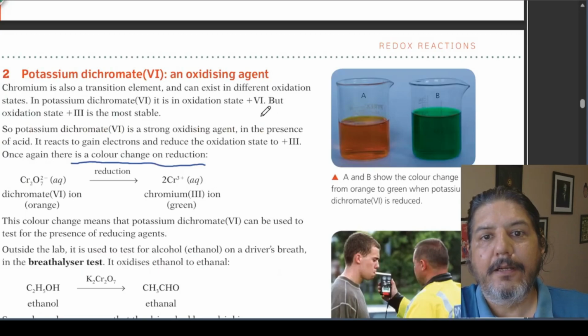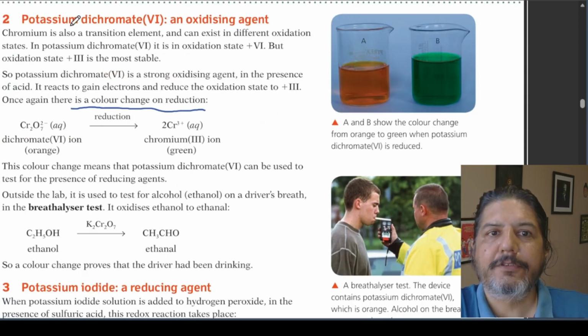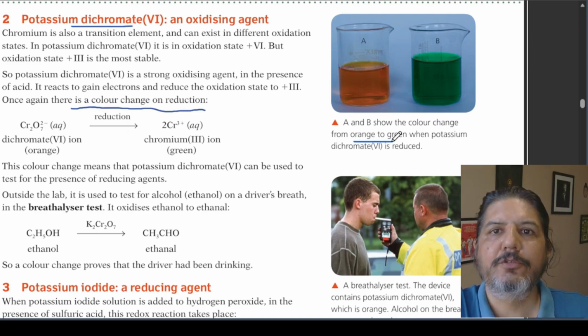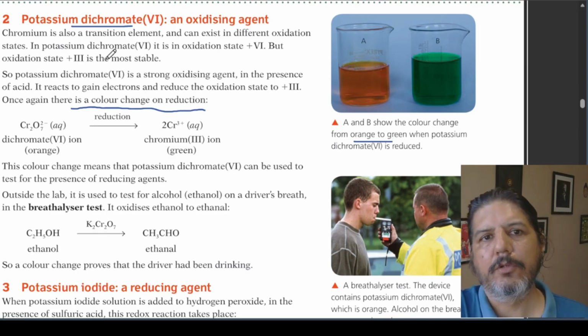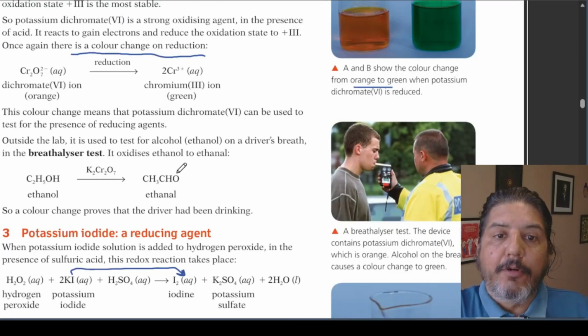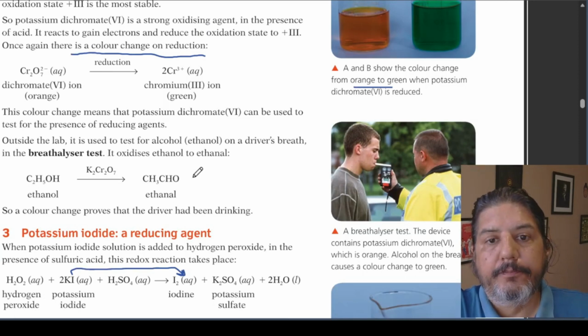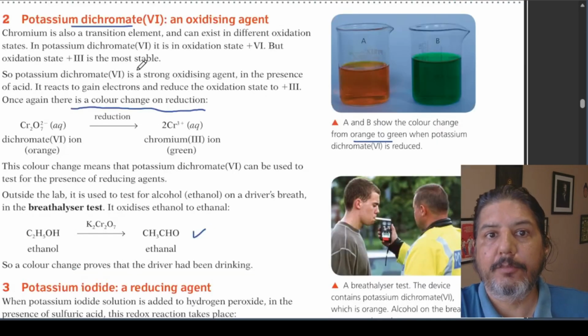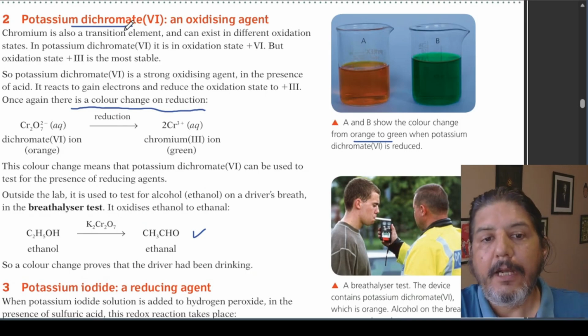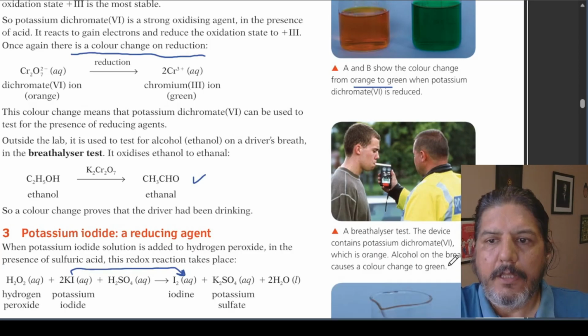The second color change that we discussed was of potassium dichromate. In potassium dichromate, the color changes from orange to green. And another way in which the question can be asked is, potassium dichromate as an oxidizing agent. This is one of the very important equations where the alcohol changes into aldehyde, because here the potassium dichromate is acting as an oxidizing agent, and the color change is from orange to green.